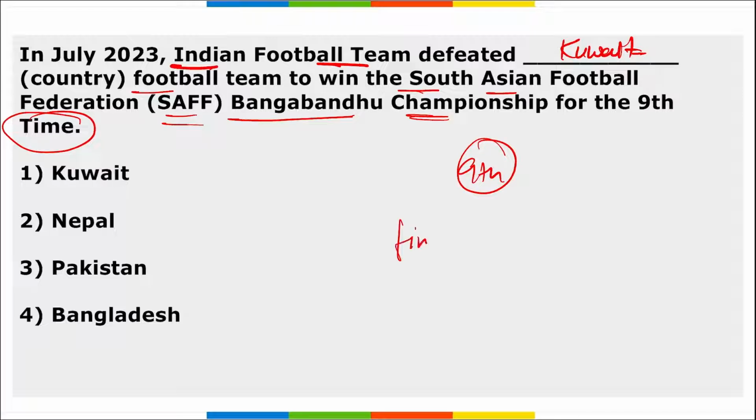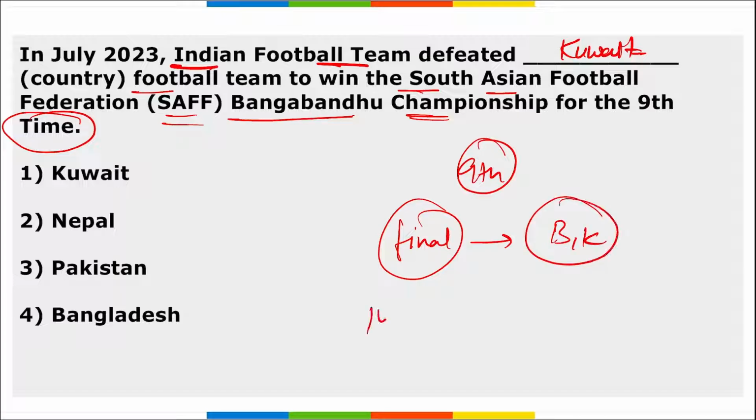Where was the final event held? It was held in Bangalore, Karnataka. This was the 14th edition of the SAFF Championship. This was held from 21st of June to 4th of July. And here 8 teams saw participation, including India, Kuwait, Nepal, Pakistan, Lebanon, Maldives, Bhutan and Bangladesh.